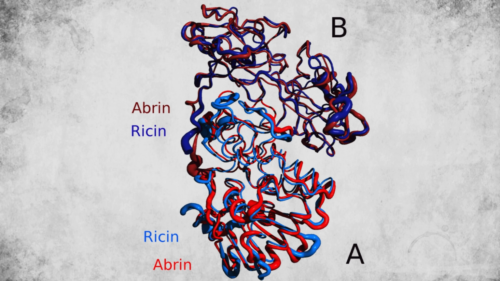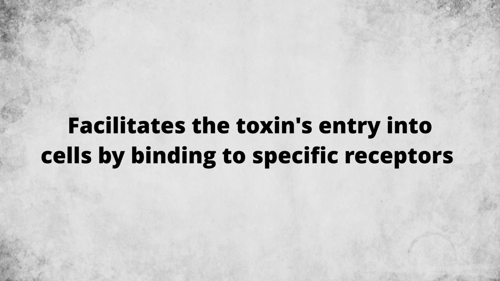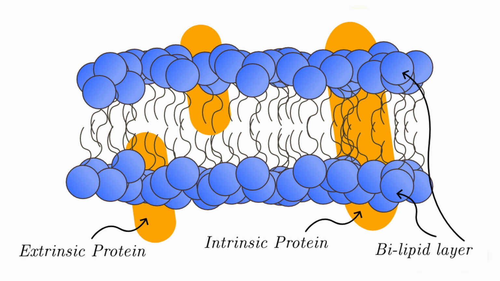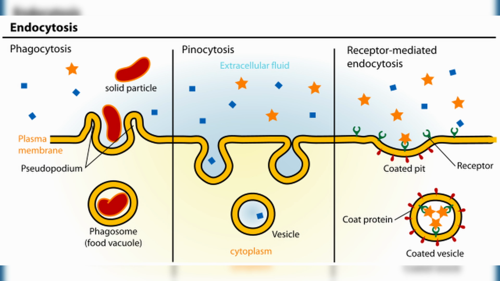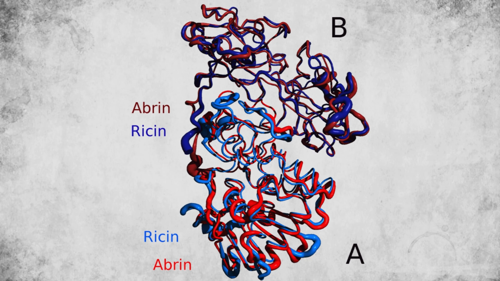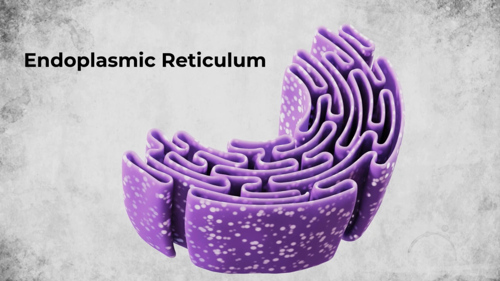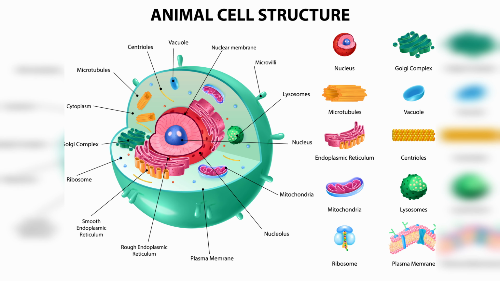Ricin B facilitates the toxin's entry into cells by binding to specific receptors on the cell membrane. This binding triggers endocytosis, a process in which the cell engulfs the ricin. Once inside the cell, ricin B helps deliver ricin A to the endoplasmic reticulum, an organelle involved in protein synthesis and processing. It's here that ricin A exerts its toxic effects.